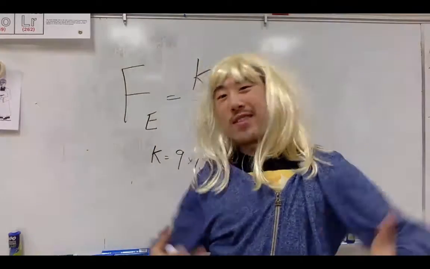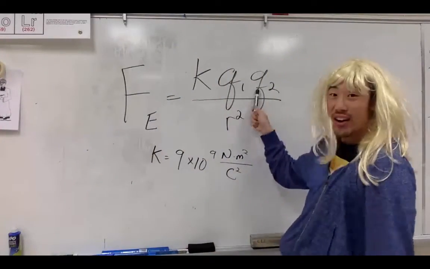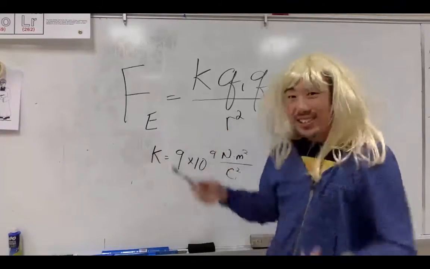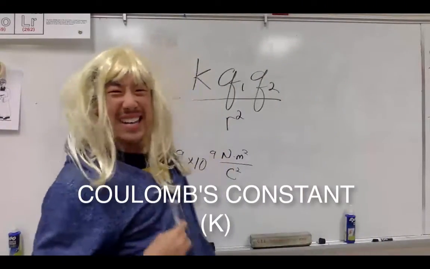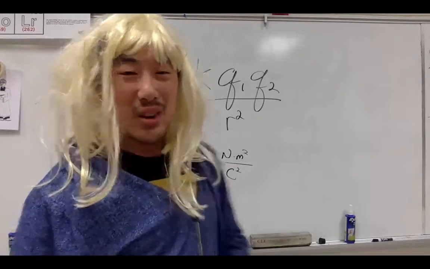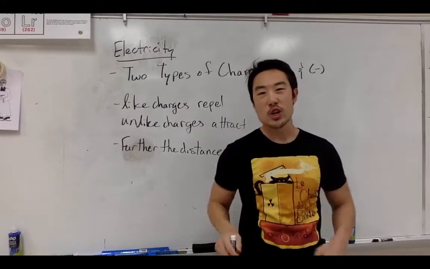Now, from that experiment, I came up with the equation. I said, the force between two charges is determined by how far it is from each other. Now, what is K? I'm the K. That's my constant. K is equal to 9E9 Newton meter squared per Coulomb squared. Named after me. I did it. Wow, thank you, Mr. Coulomb.